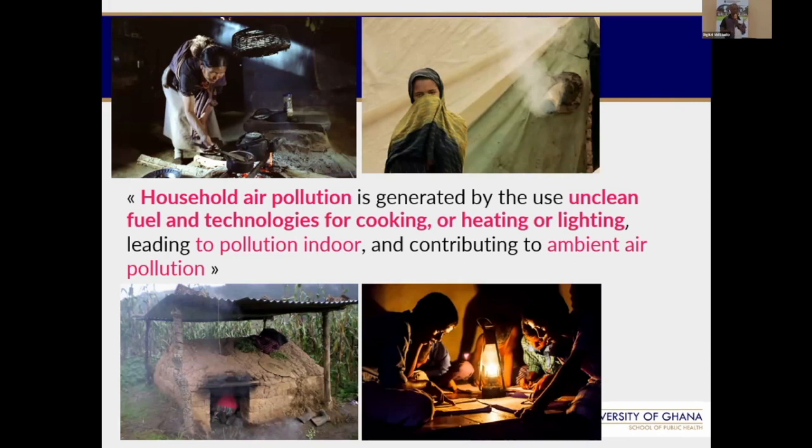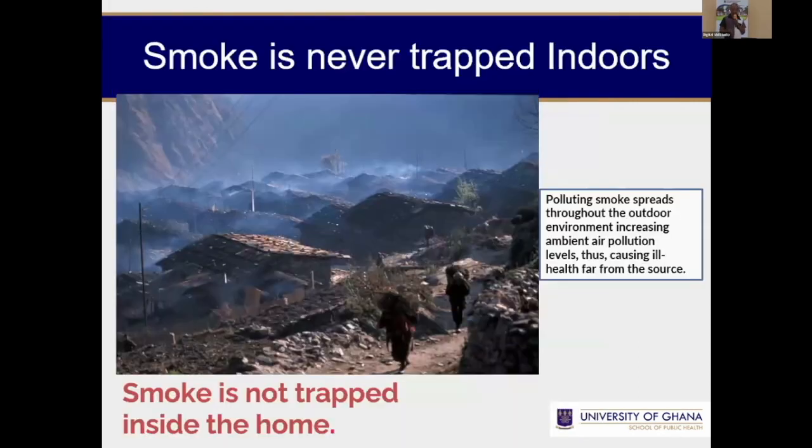We know it contributes a lot to ambient air pollution. Once household air pollutant is developed indoors, it never stays there. It comes outside to pollute the environment. So household air pollution is a major contributor to ambient air pollution, because everything that is developed indoors eventually comes out.